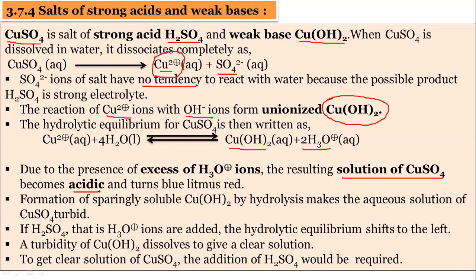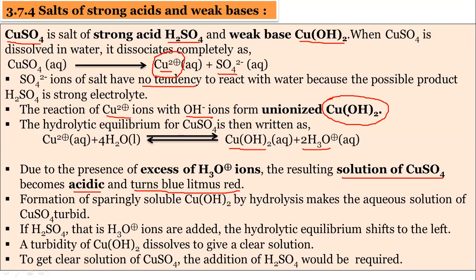Why is it acidic? Because H3O plus ions are produced in large excess. So the solution becomes acidic. It turns blue litmus paper red. This is the indication that the solution is acidic, and opposite to this, when red litmus paper turns blue, it is called basic.